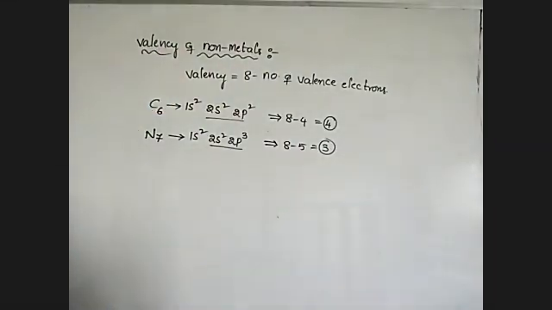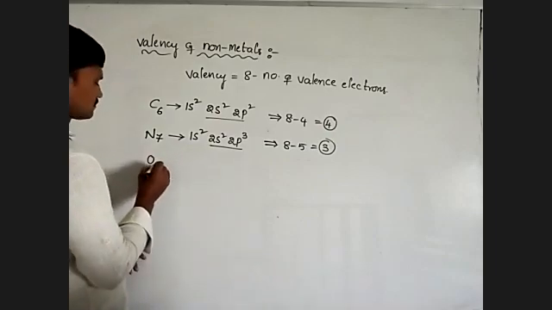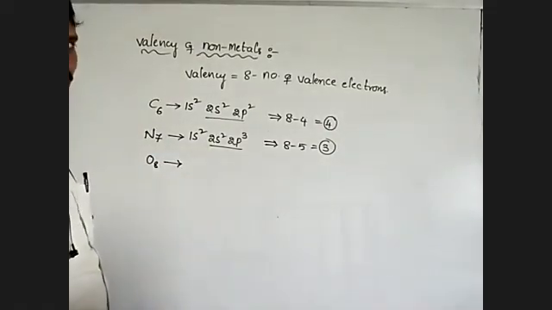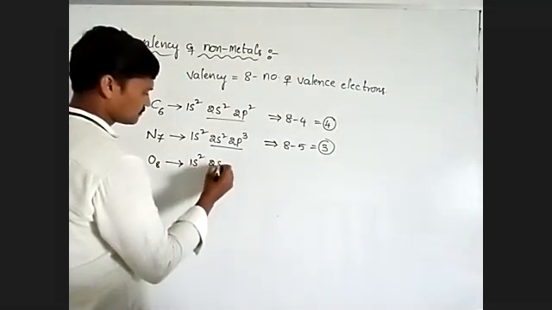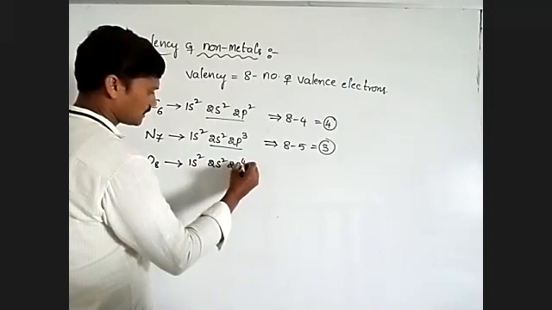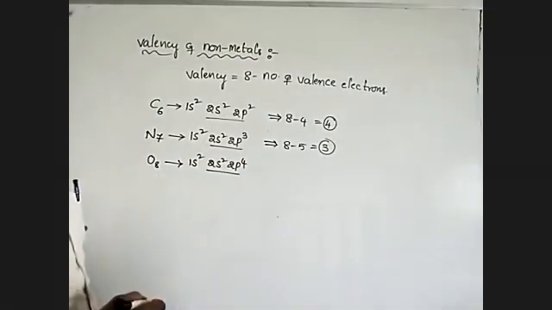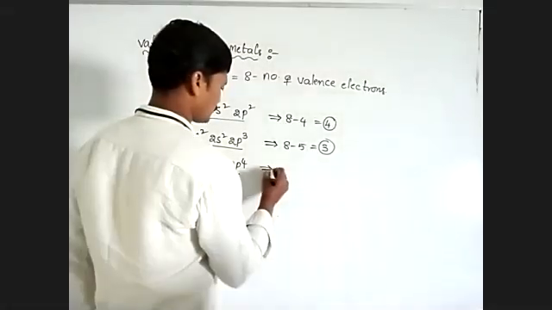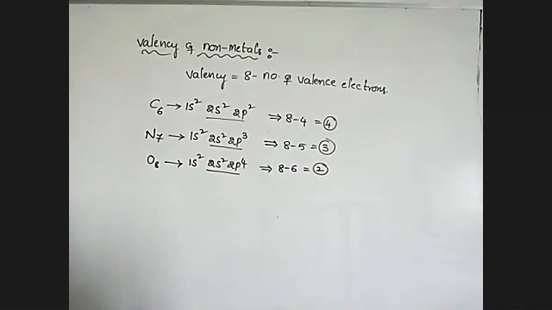Nitrogen valency is 3. Oxygen, atomic number 8: electronic configuration 1s2, 2s2, 2p4. There are 6 electrons present, so 8 minus 6 is 2. So valency of oxygen is 2.